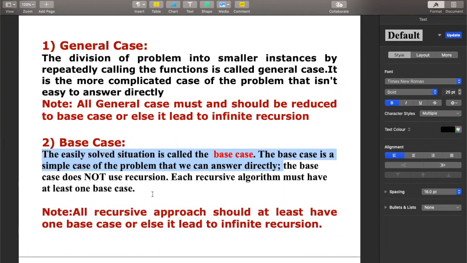The base case does not use recursion anymore. So each recursive algorithm must have at least one base case. Otherwise, if you don't have one base case, you will end up in infinite recursion. And the next thing is, who is leading you into the base case? All general cases should be reduced to a base case. That means the general case keeps on reducing until you get to know the answer directly. That is why the general case leads to the base case. Otherwise, if it doesn't lead to a base case, it goes into infinite recursion.